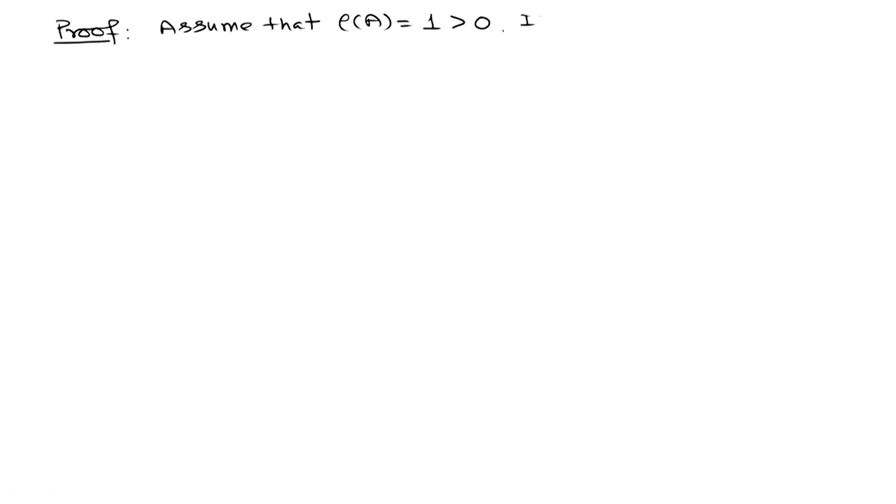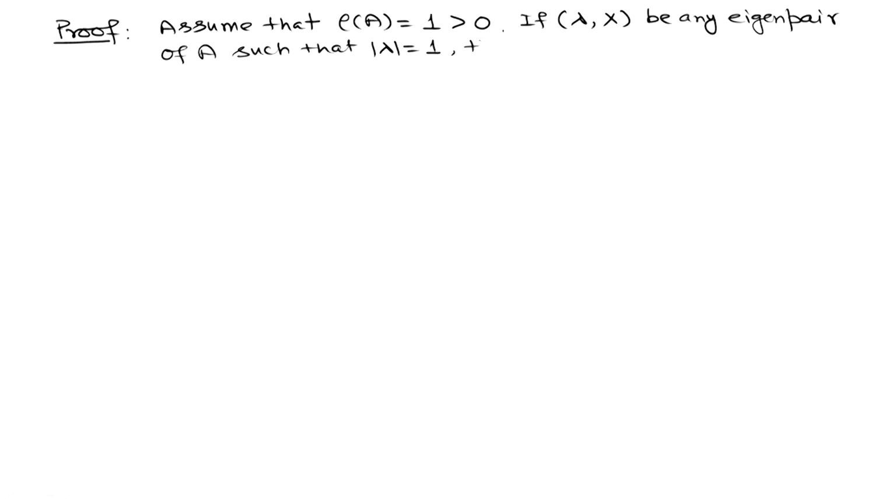So, here we are taking the spectral radius as fixed, that is 1. Now, if lambda, x be any eigenpair of A such that the absolute value of lambda is 1, then what will we have? Mod x equals mod lambda into mod x, because the absolute value of lambda is 1.